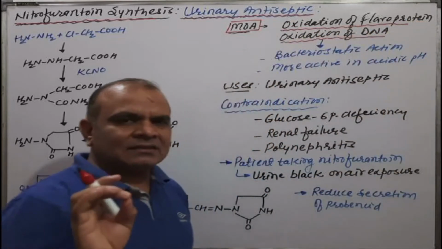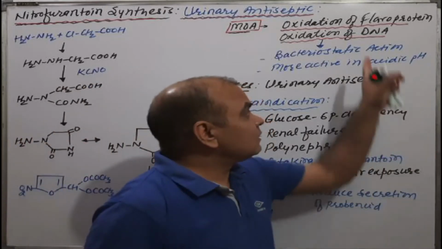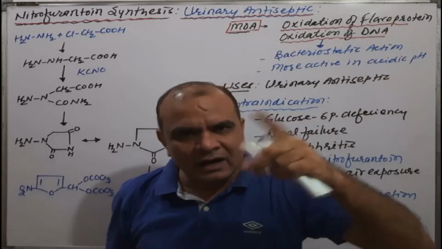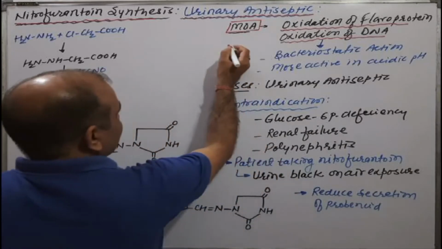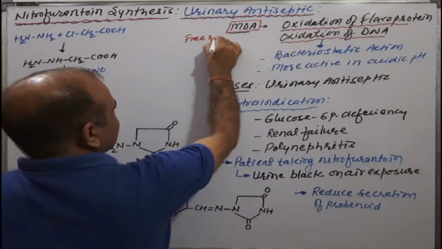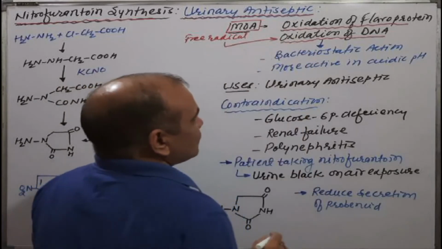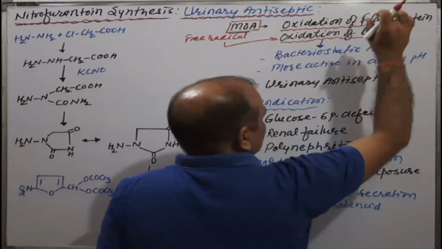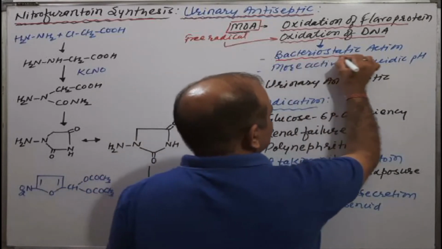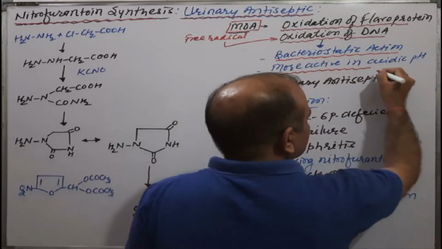Okay, means due to the nitrofurantoin, oxidation of flavoprotein and DNA takes place. How can it be? Nitrofurantoin produces free radicals that cause oxidation of these. Due to the oxidation of flavoprotein as well as DNA, it results in bacteriostatic action, and its action is more active or more lethal in acidic pH.